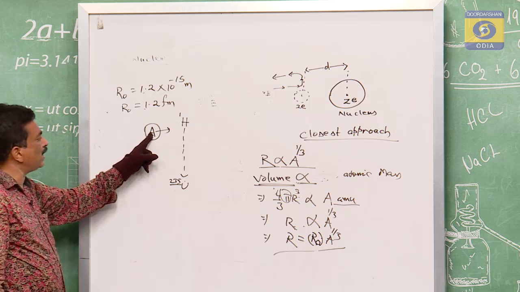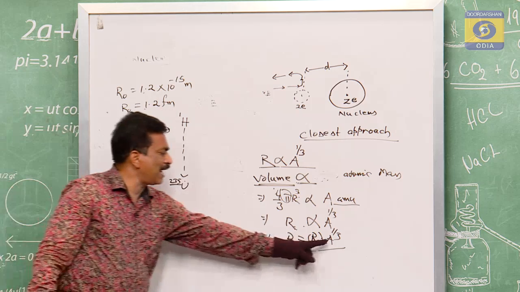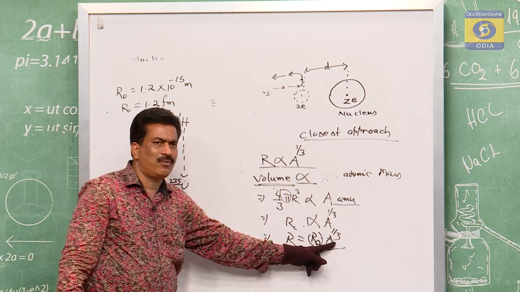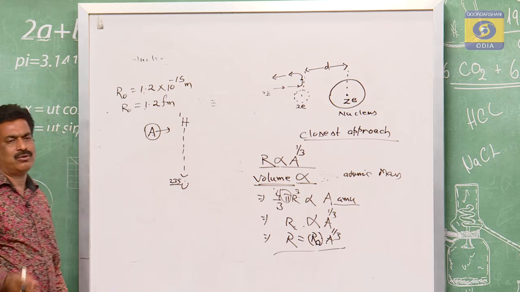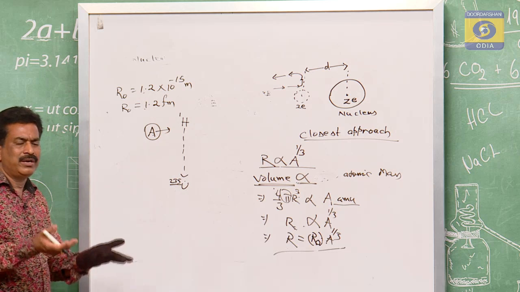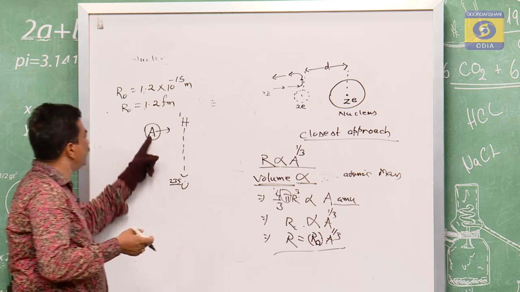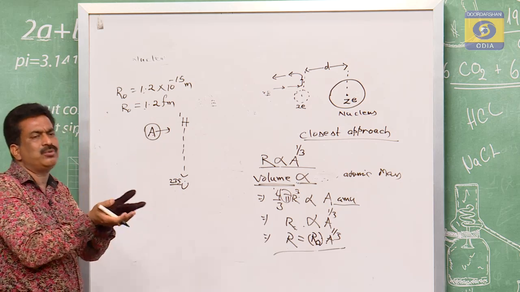So for 235, A to the power of 1 by 3, and for hydrogen, 1 to the power of 1 by 3. What you are observing is that as the number of nucleons increases, the nuclear size increases.